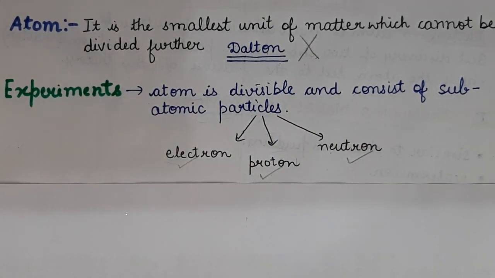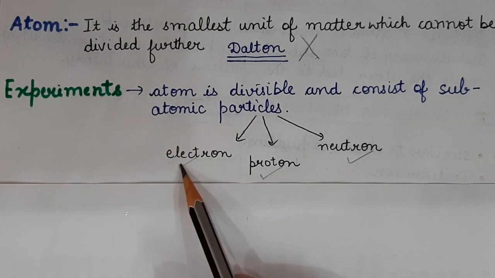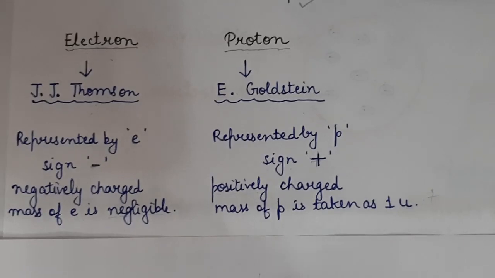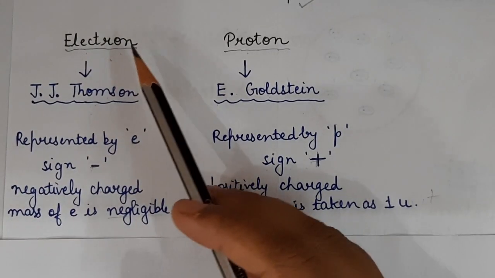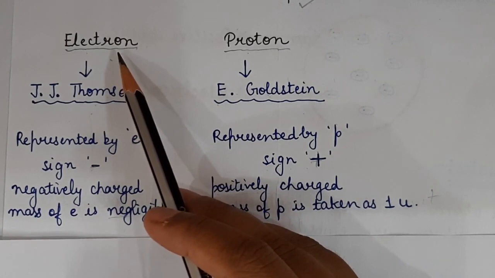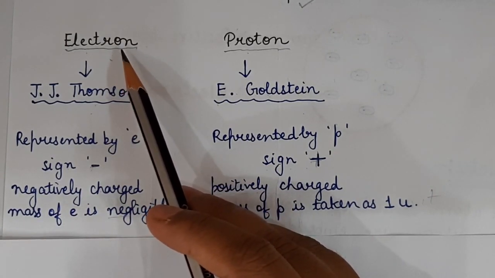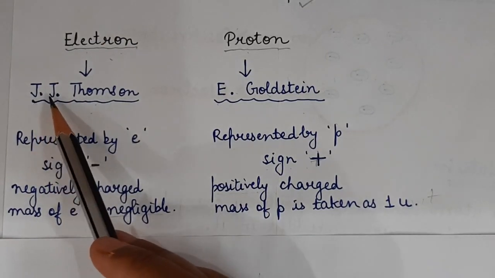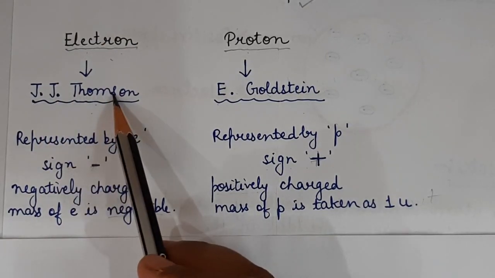Now we shall discuss the discovery of electron and proton first. Electron was one of the subatomic particles inside the atom. It was discovered by a scientist named J.J. Thomson.